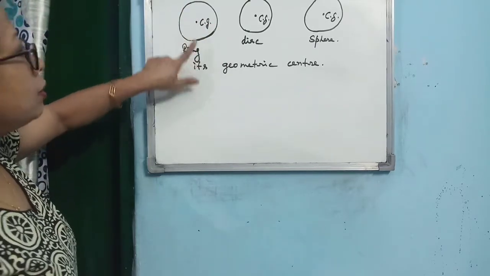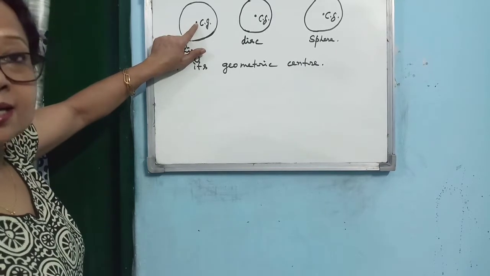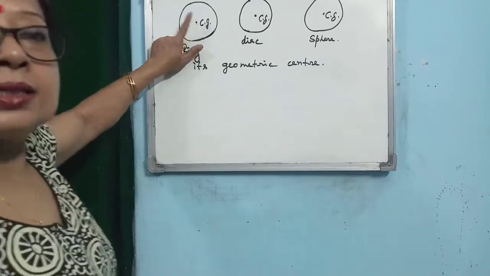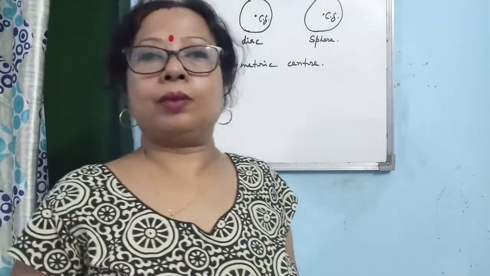Air. Now where is the center of gravity? At the geometric center. Is there any silver there? No, air is there. So that's why the center of gravity may not lie within the material of the body.